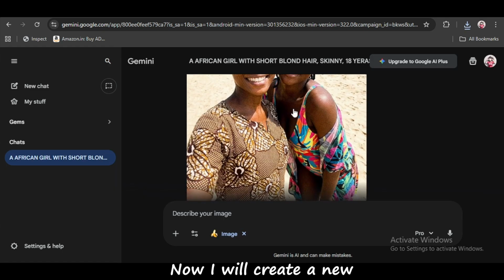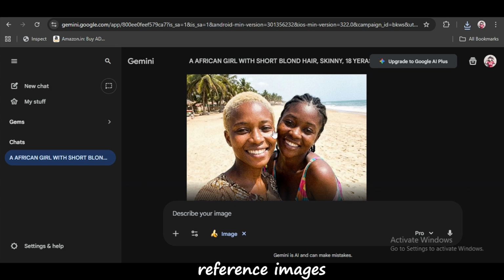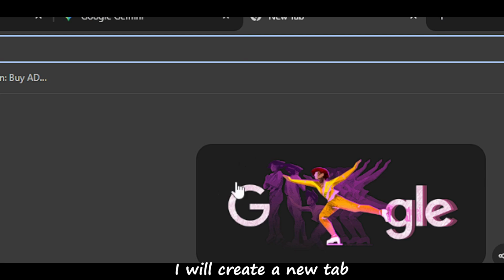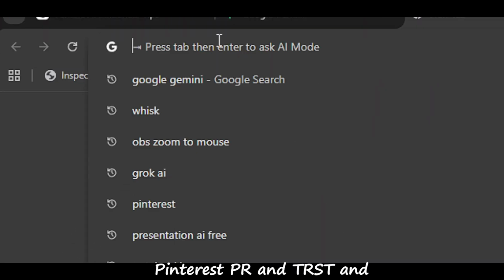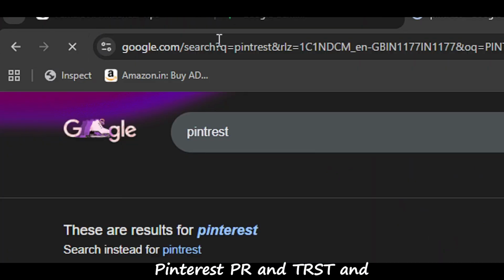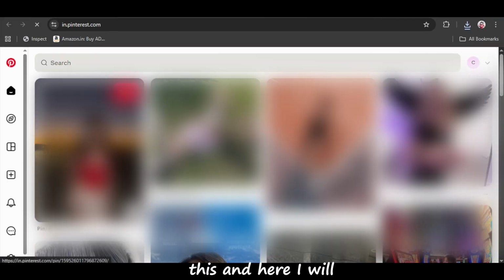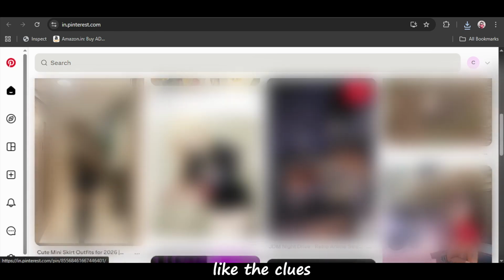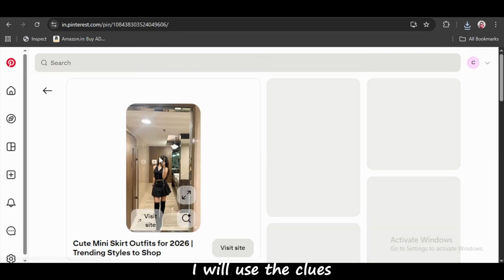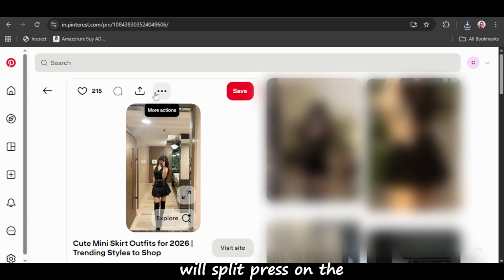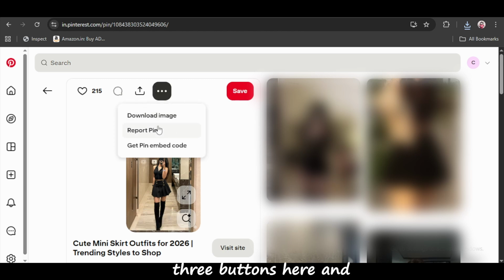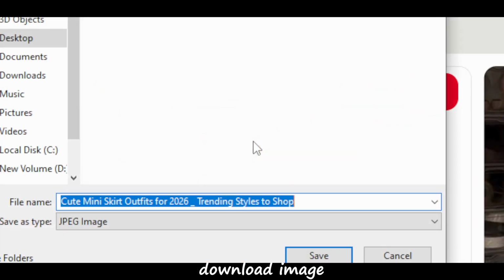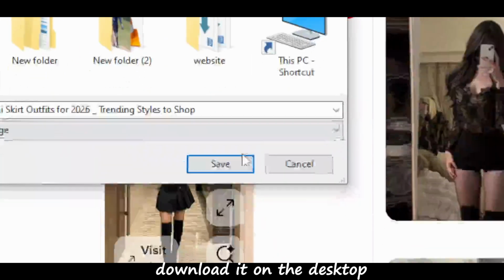Now I will create a new post, and I will use some reference images from Pinterest. How will I do? I will create a new tab, and here I will write Pinterest, and then I will go to this website, and here you will see an interface like this. And here I will choose one reference image, like the clothes of this girl. I will use the clothes of this girl, and then I will simply press on the three buttons here, and then click on download image, and then I will download it on the desktop.